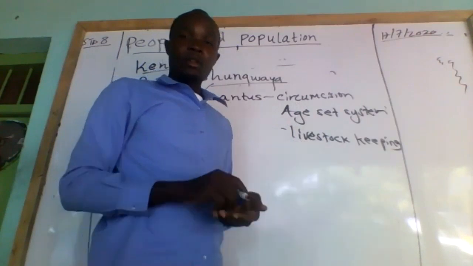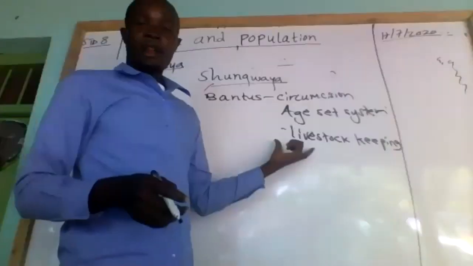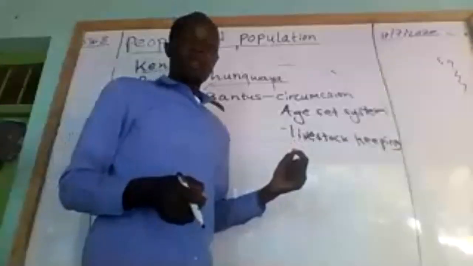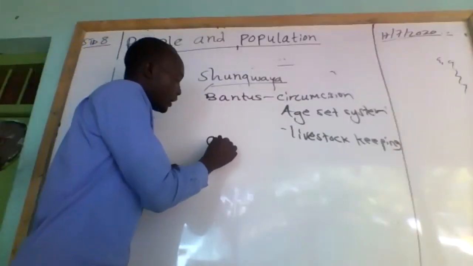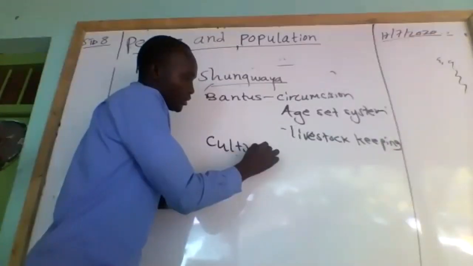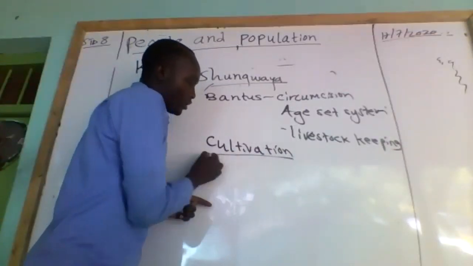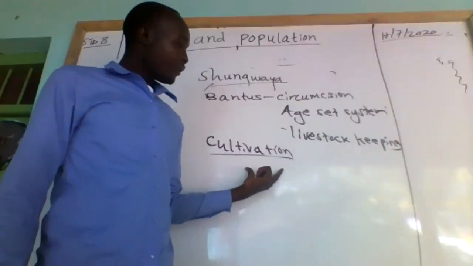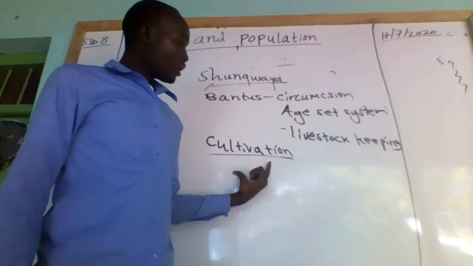For example, the Kushites, we know very well, are pastoralists or animal farmers. So they borrowed what we call cultivation of crops. Cultivation is crop farming. So the Kushites borrowed this from the Bantu.